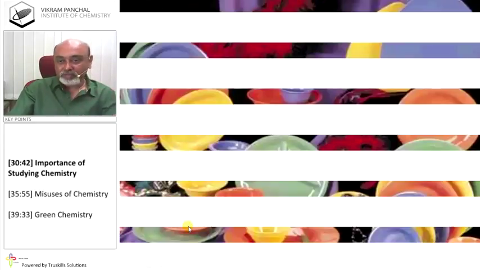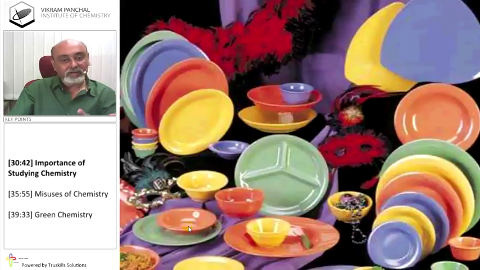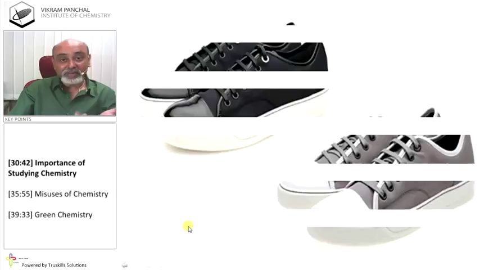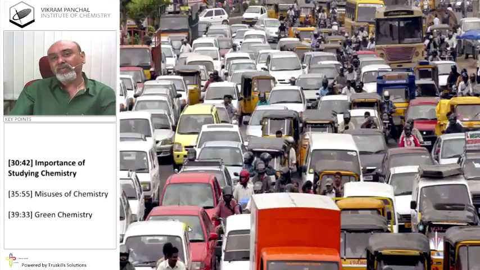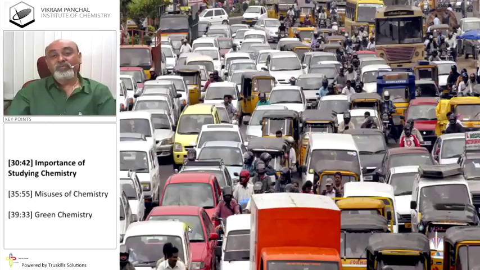All these utensils which we are using are nothing but chemicals. Shoes which we are wearing are chemical. See, everywhere you will find chemistry. All vehicles are chemicals because they are made up of metals, alloys and so many chemicals. You can use this because of chemistry. Okay?